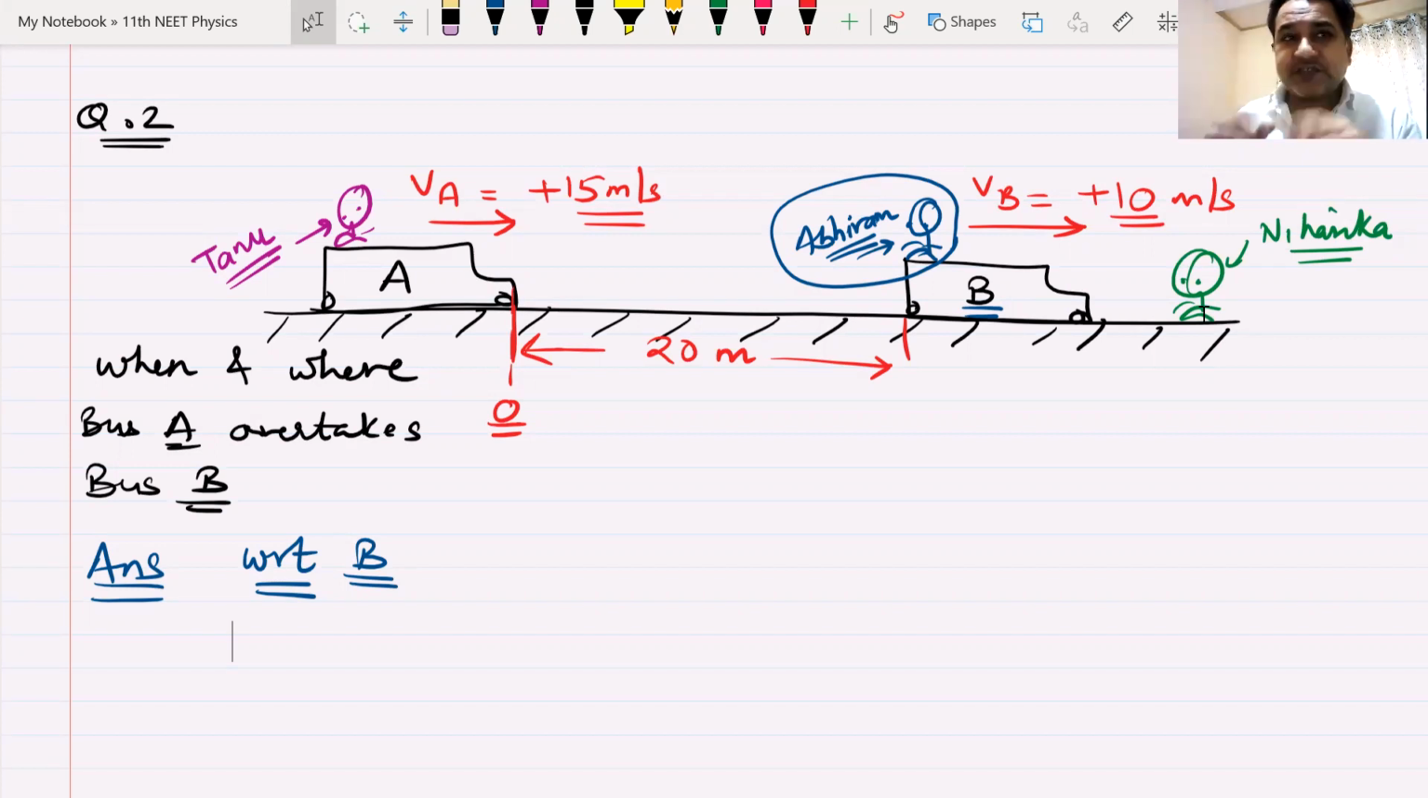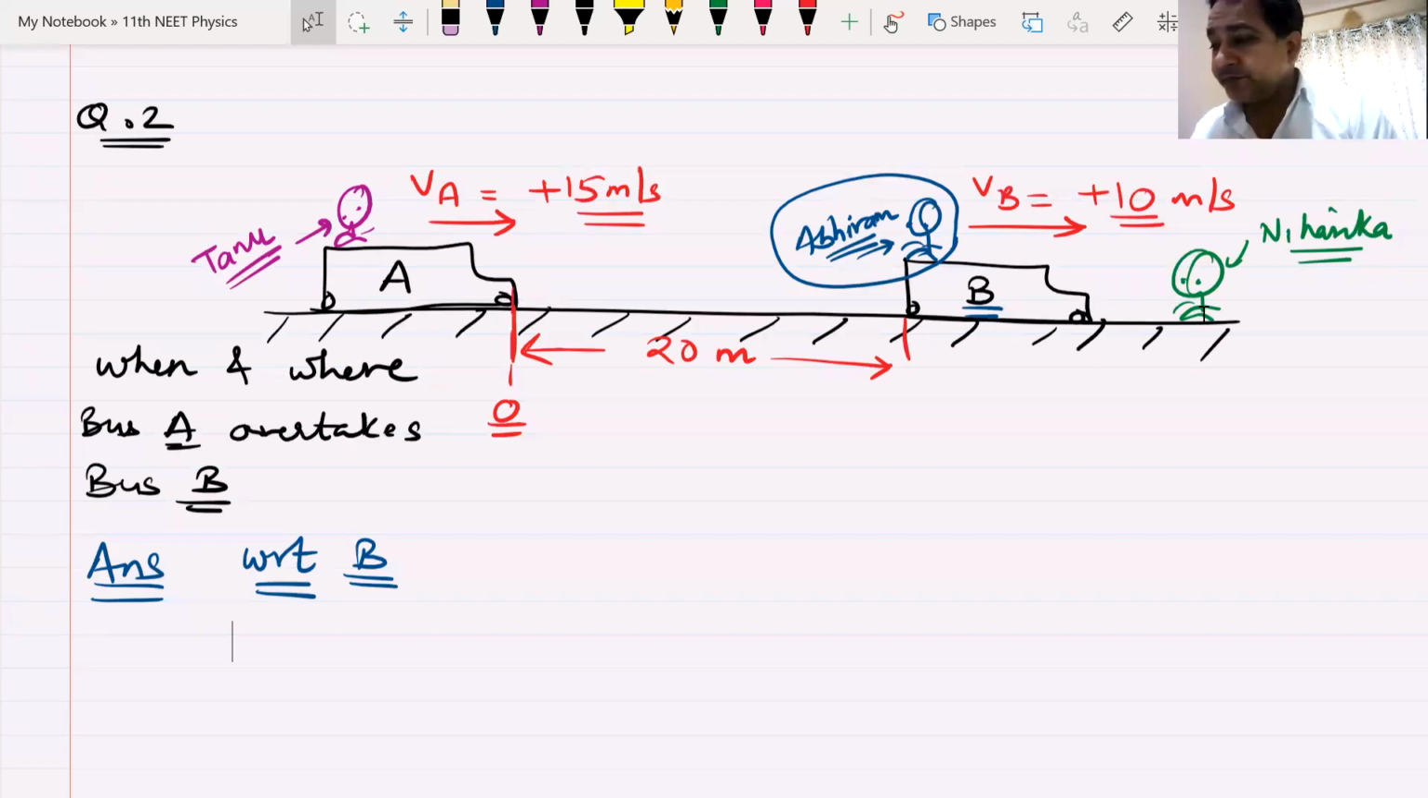What do we take from this discussion? We'll imagine it in that way always: once you are sitting on something, in this case Abhiram or Tanu or Niharika, Abhiram is sitting on bus B. And we are going to solve this question with respect to Abhiram, bus B. Abhiram does not go anywhere. Bus B does not go anywhere. Bus B is now the center of the universe. The entire universe moves around bus B.